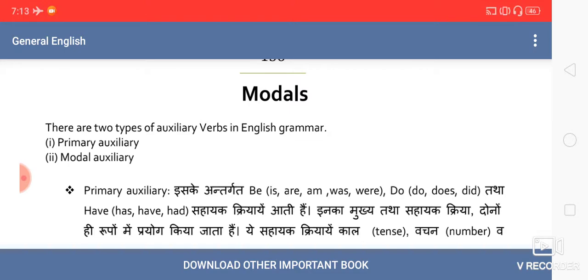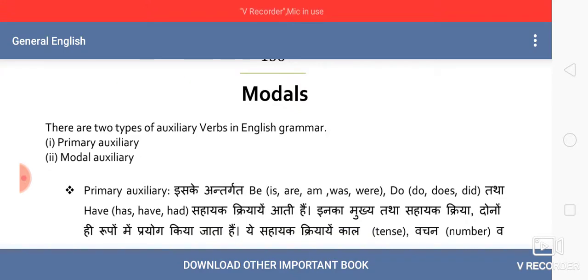Fine. There are certain points to remember about English modals. We'll discuss them later. First of all, let's understand that basically there are two types of auxiliary verbs. These are not two types of English modals. These are two types of auxiliary verbs in English. First is primary auxiliary and the second one is modal auxiliary.